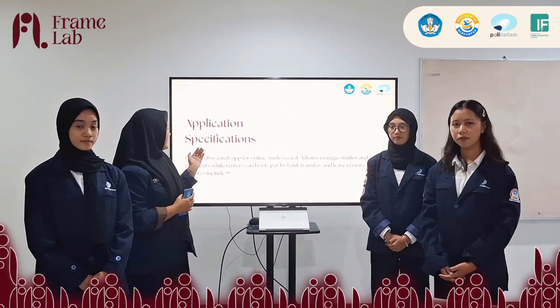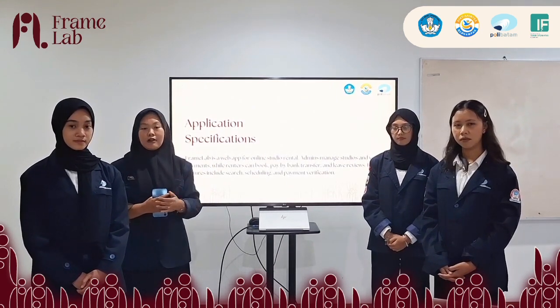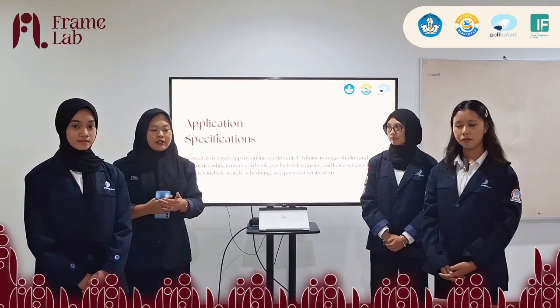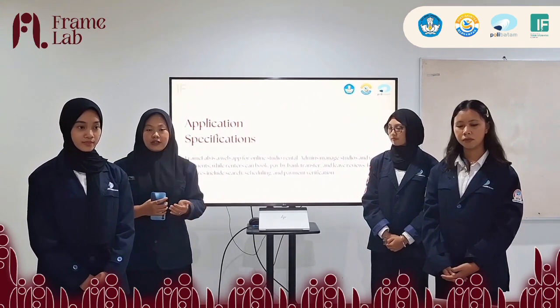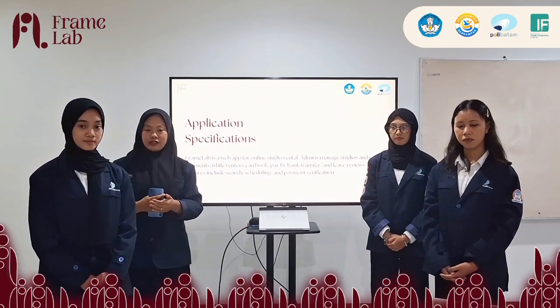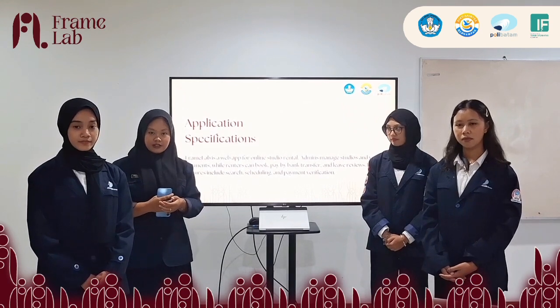This is the application specification. To be more specific, FrameLab allows users to search for an available studio, book it, and make payment using Midtrans. And then the admin panel is used to manage studios, confirm payments, and monitor the rental schedules.